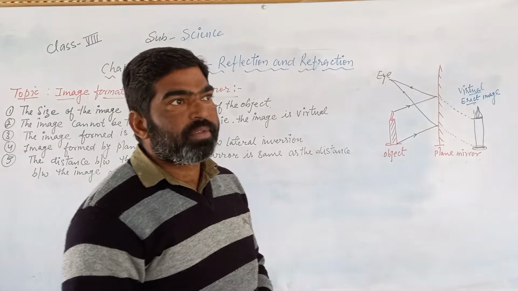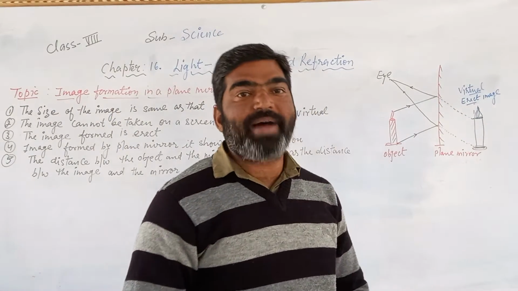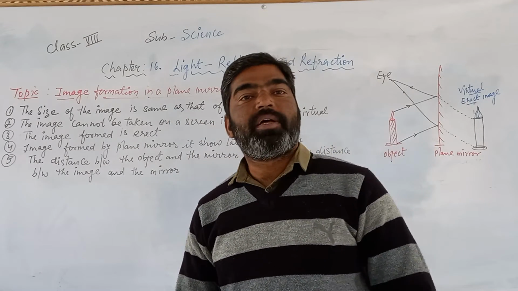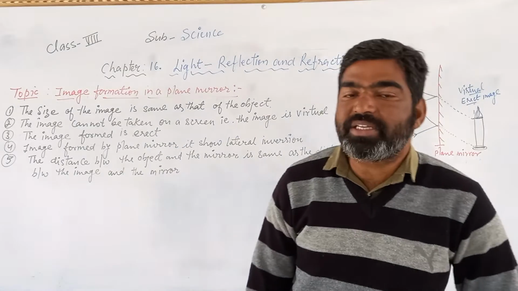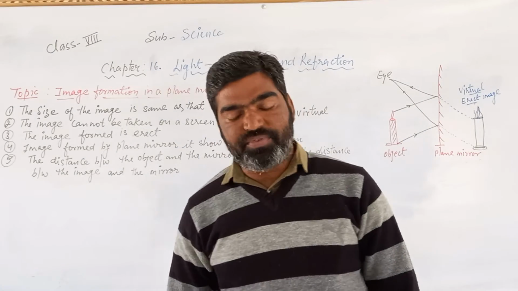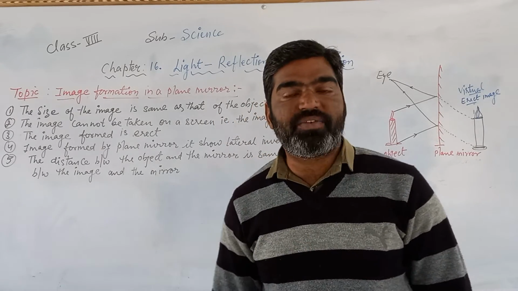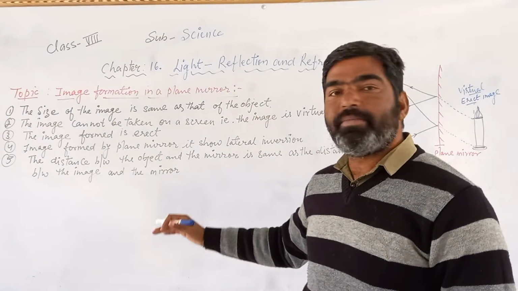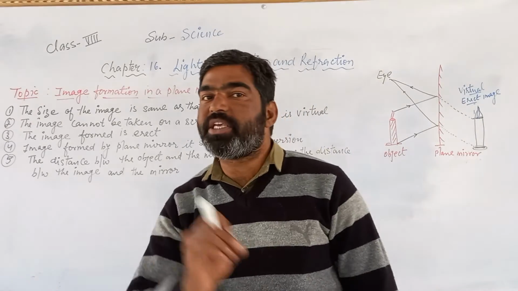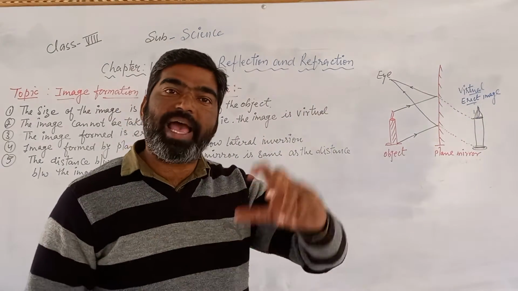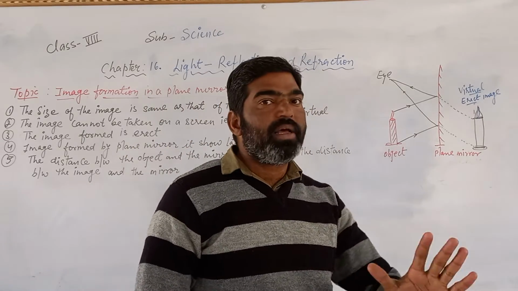After that we also discussed the two very important laws of reflection. The first law: the angle of incidence is always equal to the angle of reflection, that is angle i equals angle r.